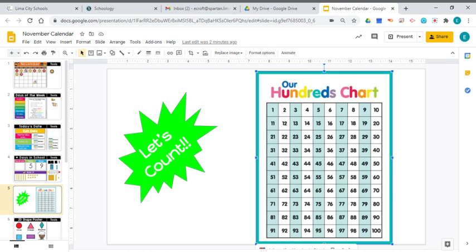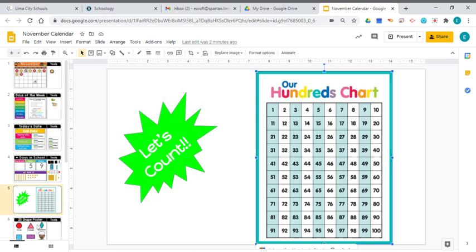51, 52, 53, 54, 55, 56, 57, 58, 59. We did it. And it's very important that you practice counting with me because if you want to get good at anything, you have to practice, right? If you want to be a good football player, you have to practice. If you want to be a great soccer player, you have to practice. If you want to be an awesome dancer, you have to practice.